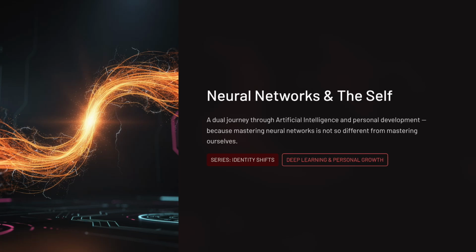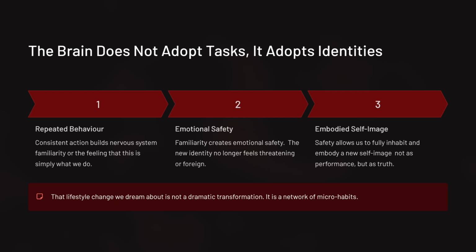Welcome back, dear friends. Our series on identity shifts, the self-concept, neuroplasticity, and the neuroscience of visualization gave us our first glimpse into how neural networks function. But to truly understand deep learning, we must revisit some of those ideas, this time with more precision. As always, we walk on two paths at once: artificial intelligence and personal development. Because mastering neural networks is not so different from mastering ourselves.